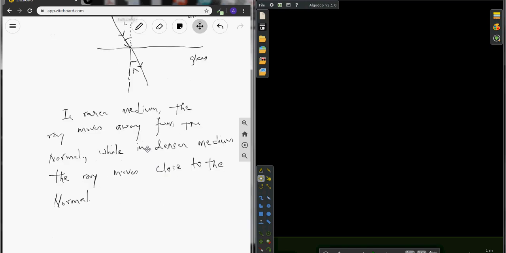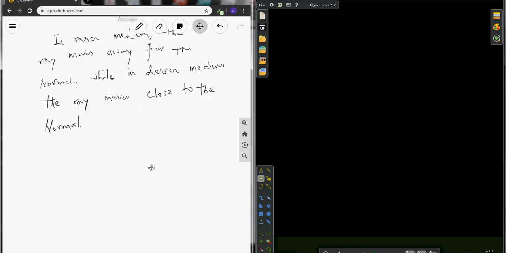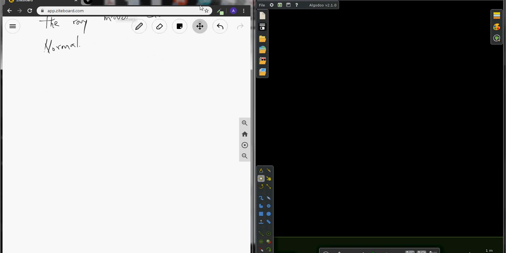What does this mean? It means that this is the interface. By interface I mean the boundary separating the two mediums. This is the normal.